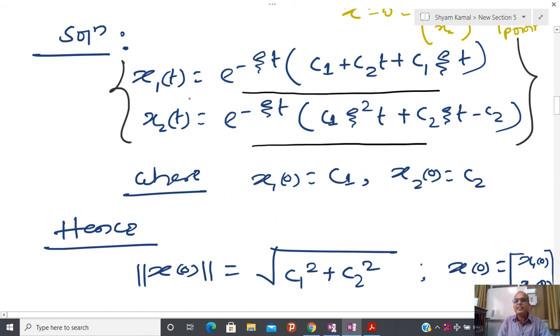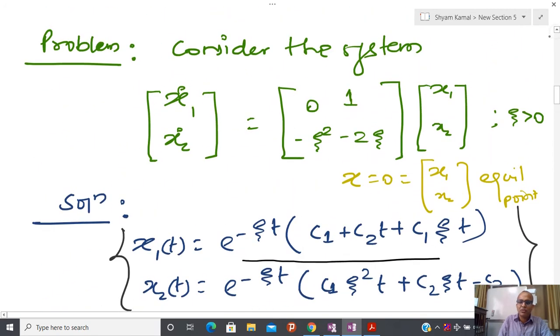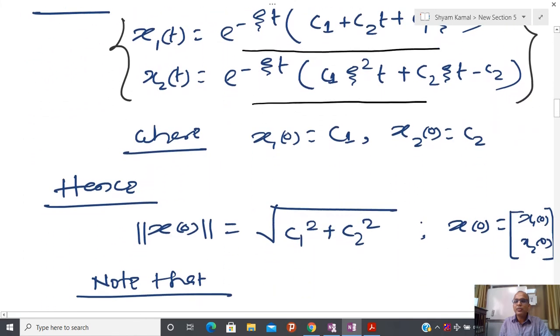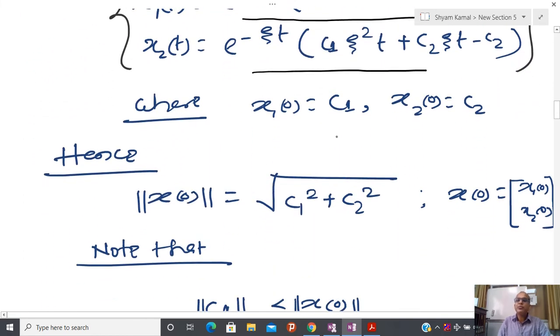After differentiating, you can see whether the same solution appears, that is, whether it satisfies this differential equation or not. After fixing this solution, I have to fix the ball of initial conditions. I am assuming that I start when x10 is c1 and x20 is c2. How do we form the ball?